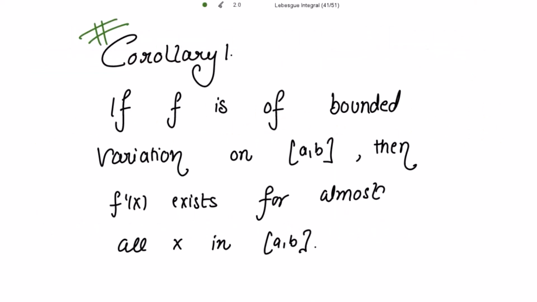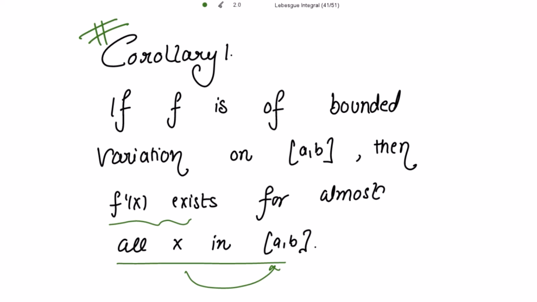The corollary on the function of bounded variations. If f is of bounded variation on closed interval [a, b], then f' exists for almost all x in the closed interval [a, b]. For almost all x in this closed interval [a, b], f' exists.